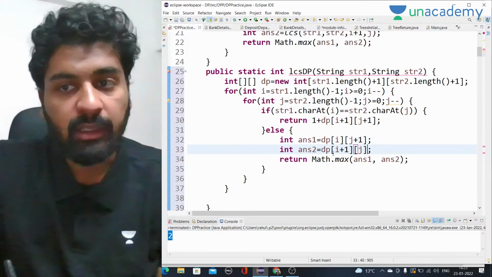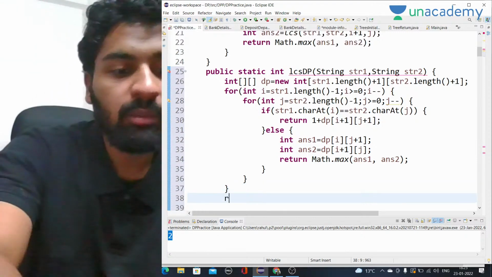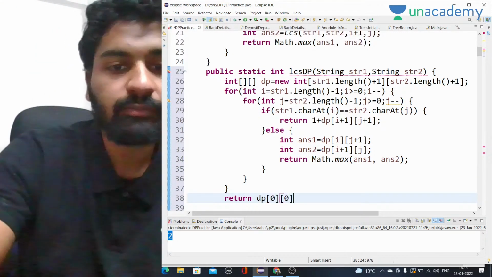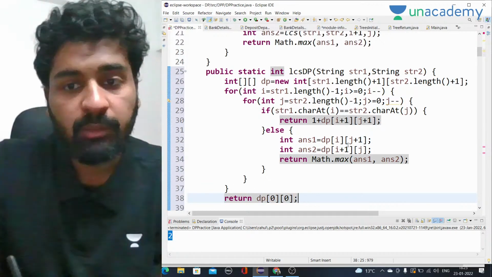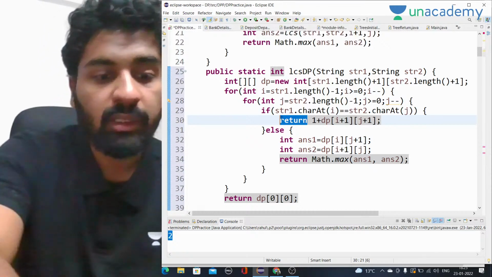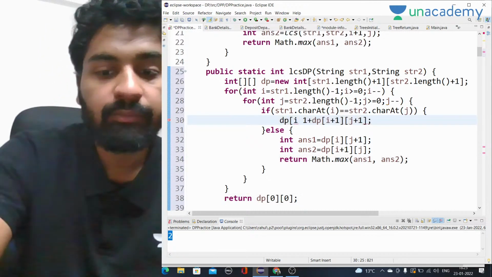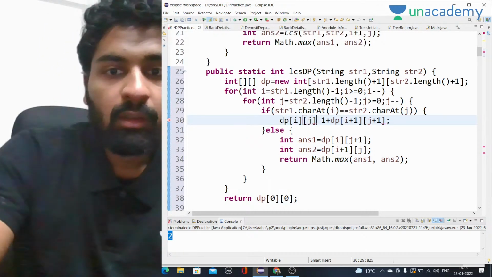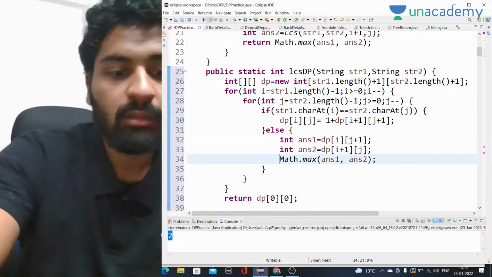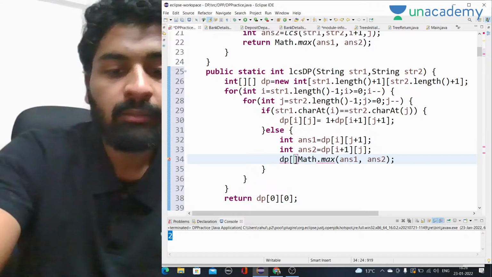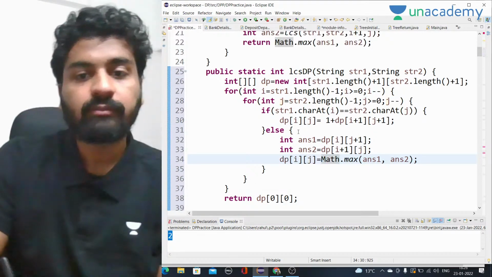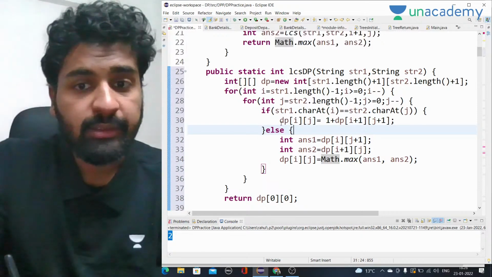And it is done, and the answer will be at dp of 0 0. You just have to return dp of 0 0. We don't return the recurrence directly, we store it: dp of i j will be this, and dp of i j will be this.